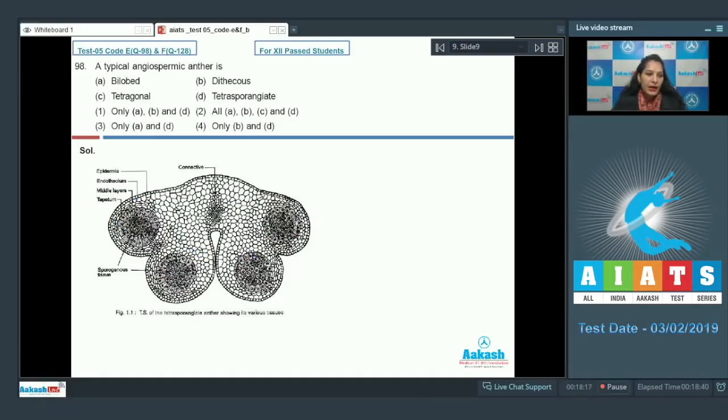So it is bilobed, yes. Dithecous, yes. Tetragonal, yes. Tetrasporangiate, yes, as it has 4 sporangia. So all A, B, C, D are true regarding the angiospermic anther. So the correct option for the given question is option number 2. Let's move on to the next question.